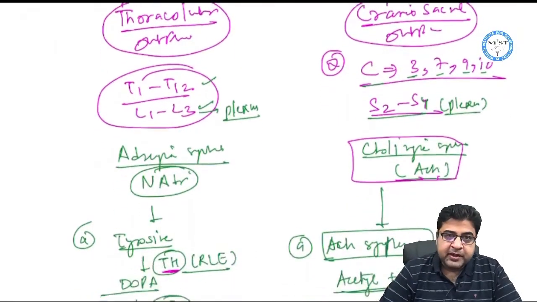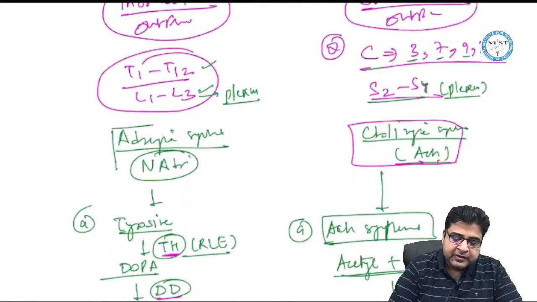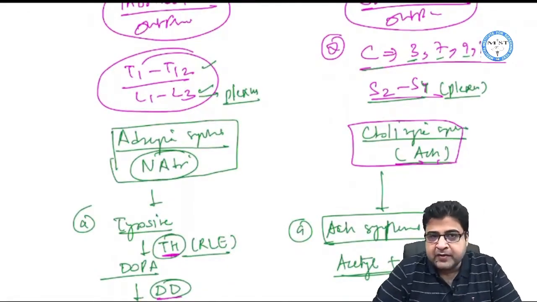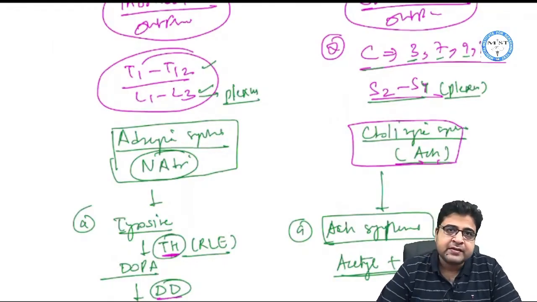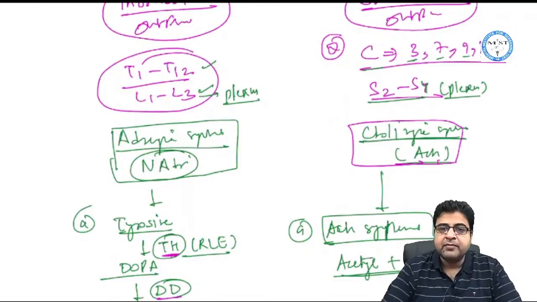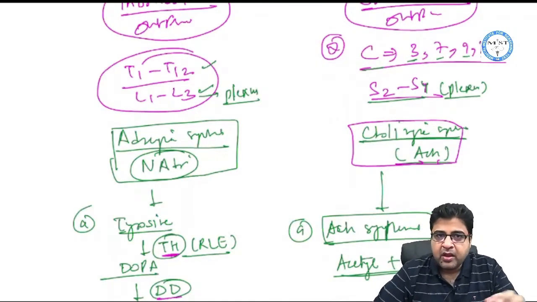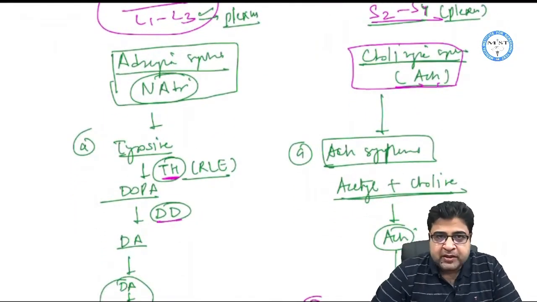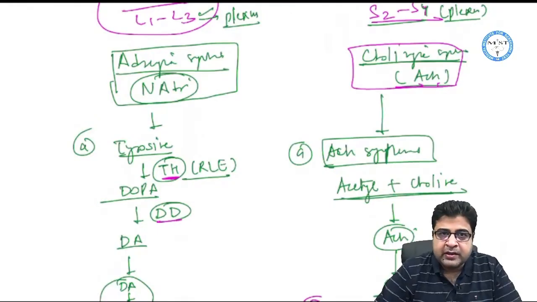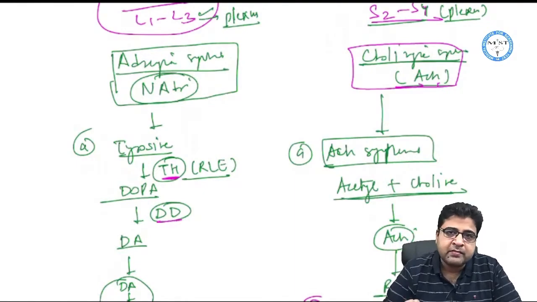Now please remember, the sympathetic system is also known as the adrenergic system because in the sympathetic nervous system the neurotransmitter is noradrenaline. But the parasympathetic system is known as the cholinergic system because the neurotransmitter is acetylcholine. Now we'll discuss how noradrenaline synthesis takes place in the sympathetic system, and how acetylcholine synthesis takes place in the parasympathetic system.